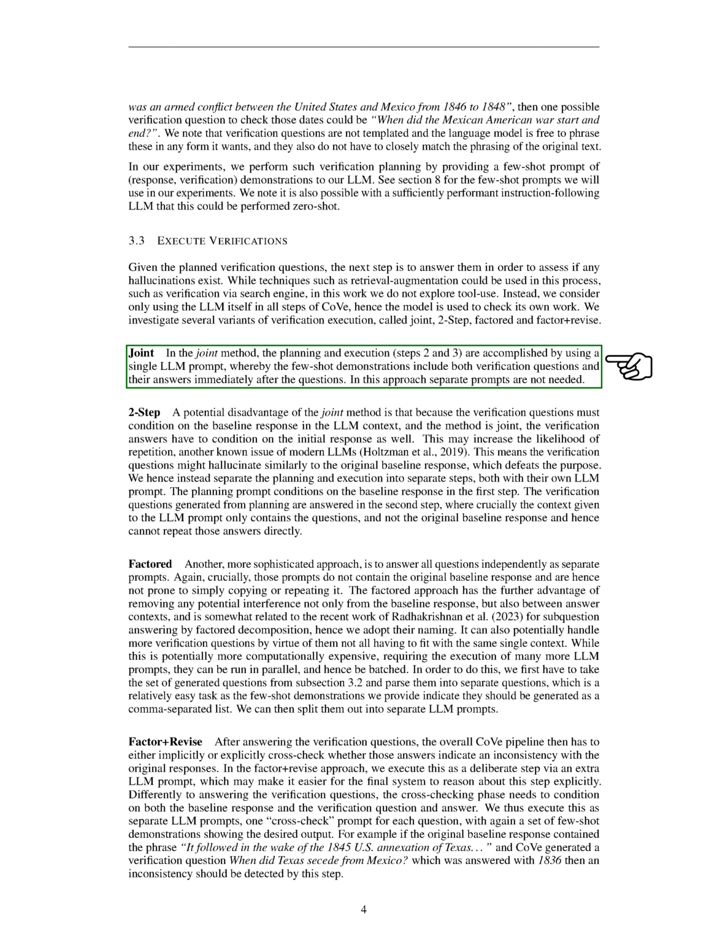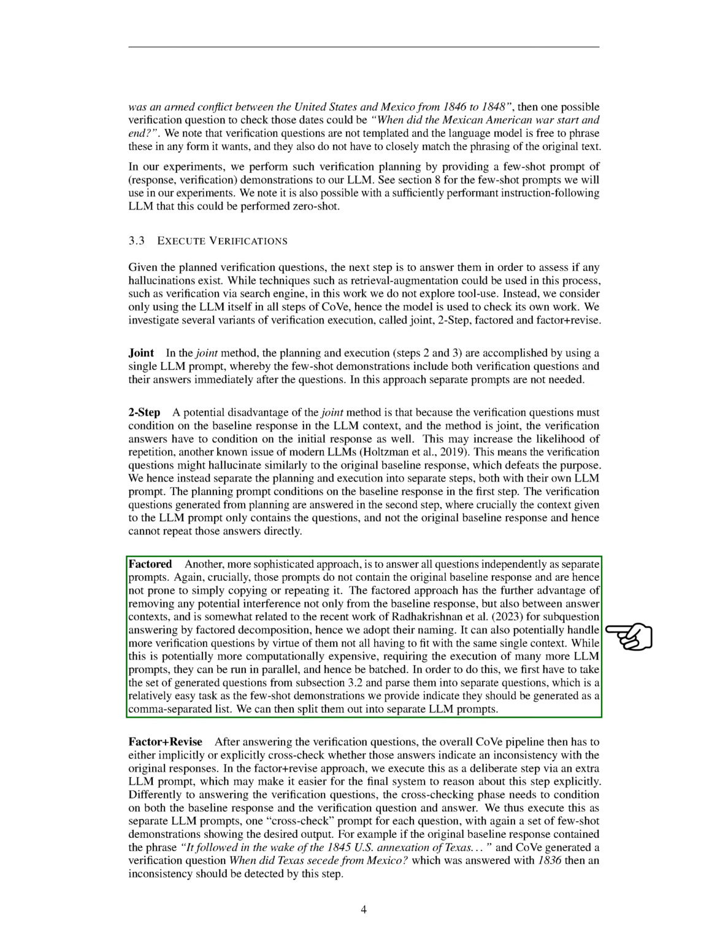The two-step method separates the planning and execution stages. This helps to avoid repetition, a common issue with language models. The planning stage is based on the baseline response, while the execution stage only includes the verification questions, not the original response. The factored method involves answering each verification question independently. This approach avoids repetition and interference from the baseline response or other answer contexts. It can also handle more verification questions, as they don't all have to fit within a single context. However, this method requires more computational resources, as it involves running multiple prompts in parallel.